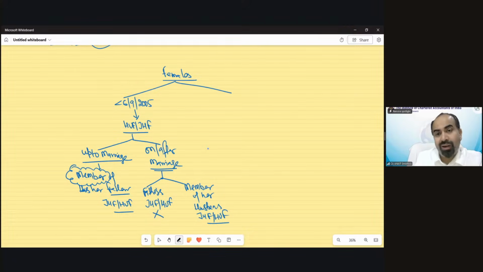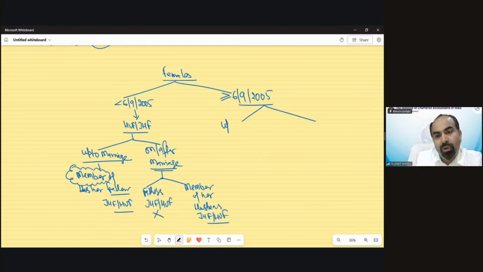But a drastic amendment, a very constructive amendment, a very important amendment has been made on or after 6 September 2005. Now the female provision is completely different.